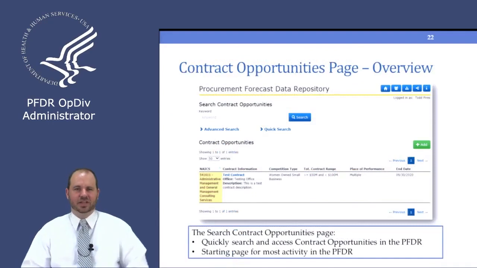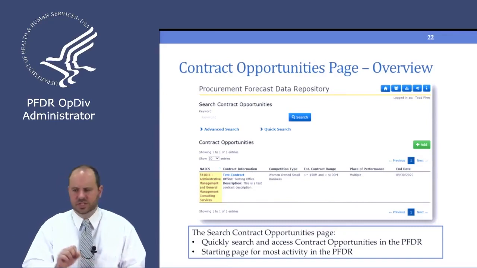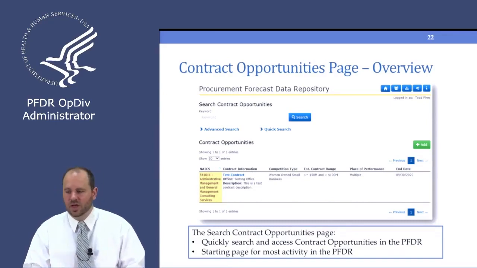So I'm going to talk about the contract opportunities listings page. What we've done is we've wanted to make this whole application extremely easy for you. And hopefully you can see through the managed users and the organizations and the workflow that it's really intuitive and kind of easy to use. We did the exact same thing when it comes to contract opportunities. We built a system that allows you to quickly search and filter what you're looking for, as well as an interface that's designed to be intuitive and easy to find stuff.